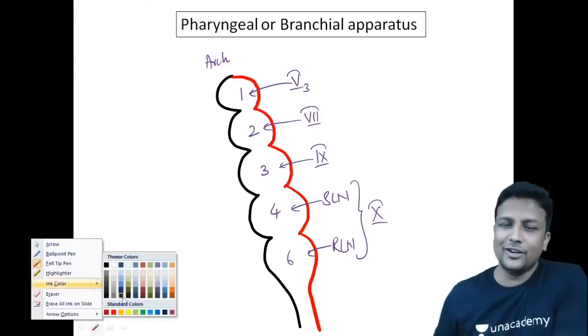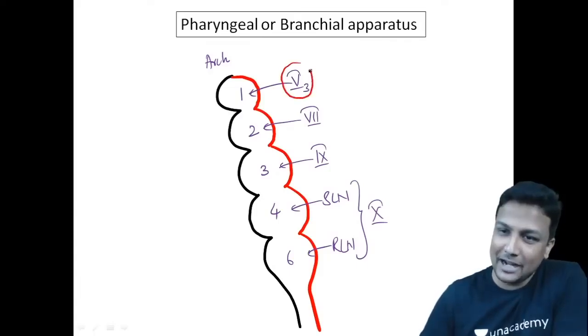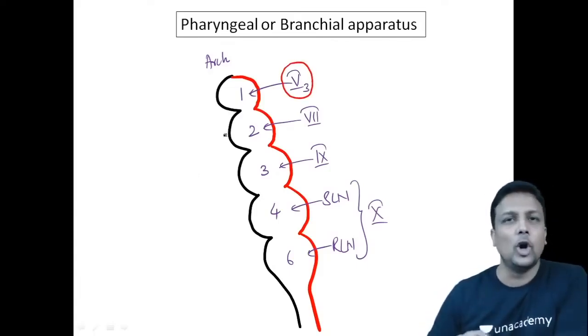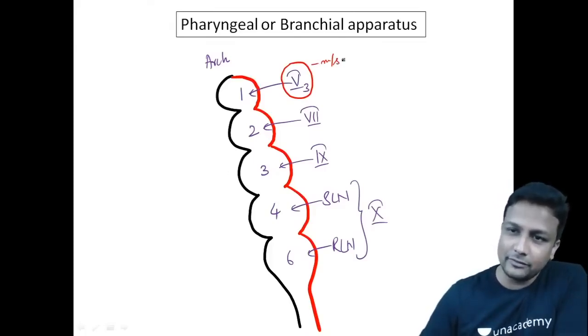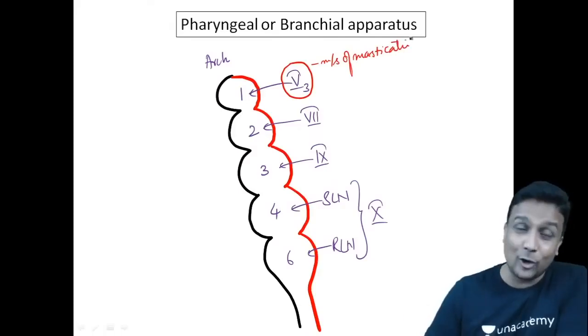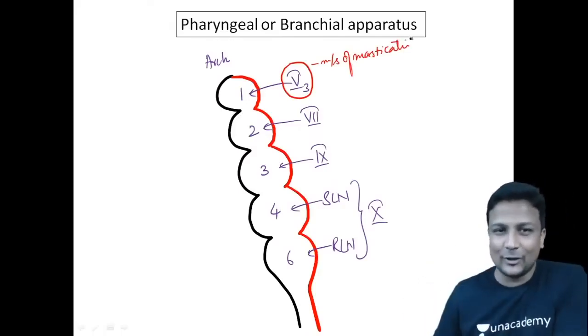Whatever muscles are supplied by the mandibular nerve, all of them will be derived from here only. Which muscles are supplied by the mandibular nerve? Muscles of mastication. That is the reason I taught you that before itself, guys. Everything is well planned here. That is the reason why I told you about this one.